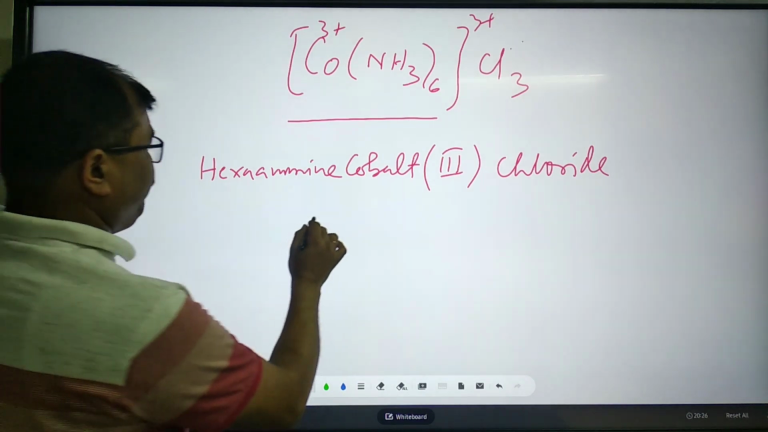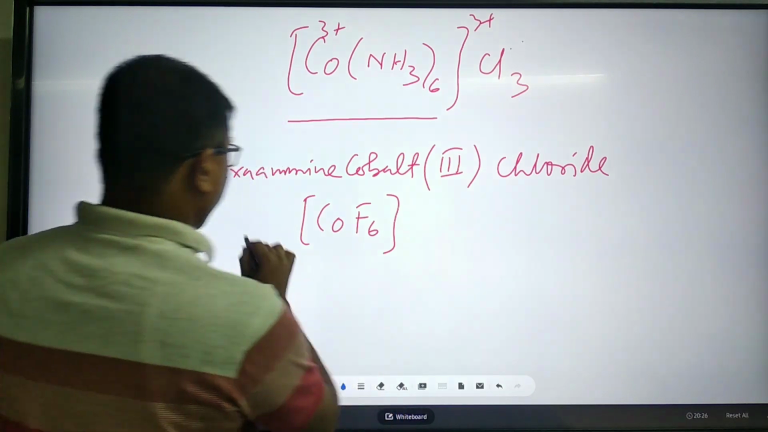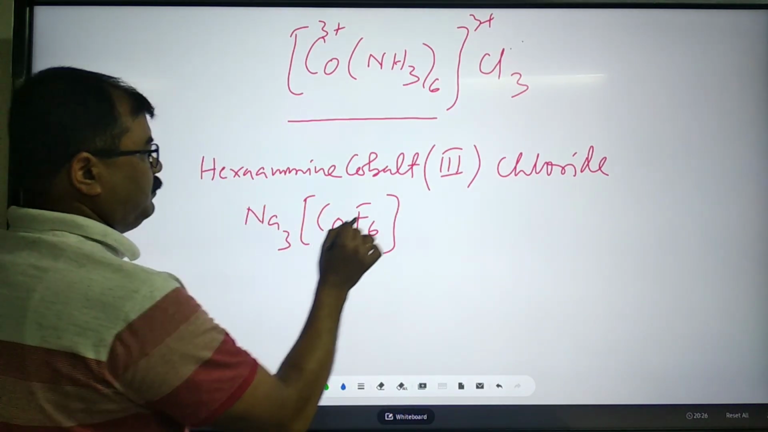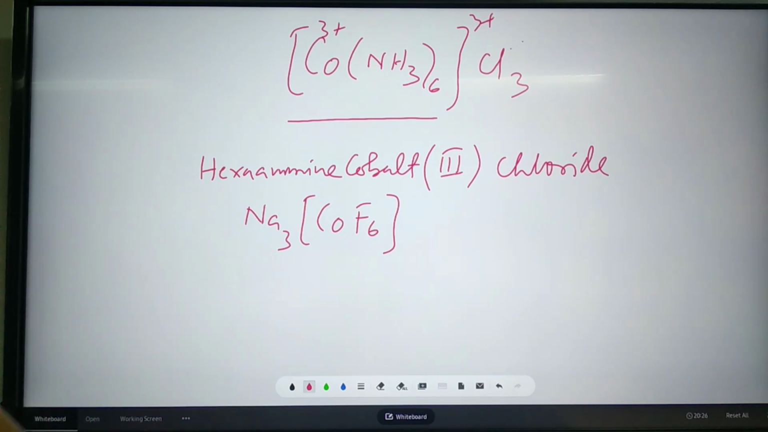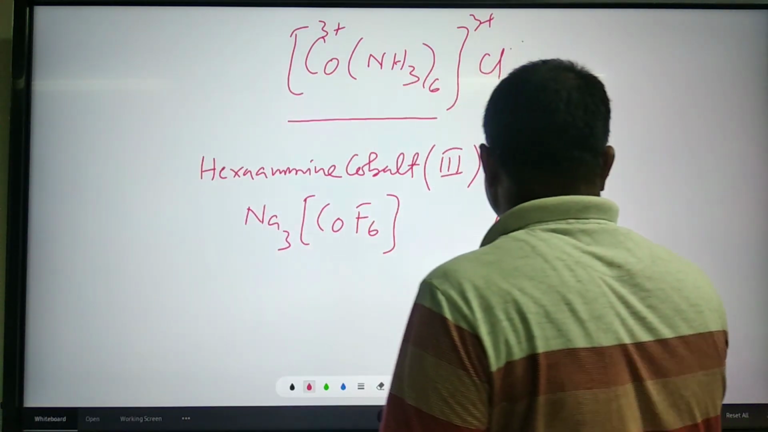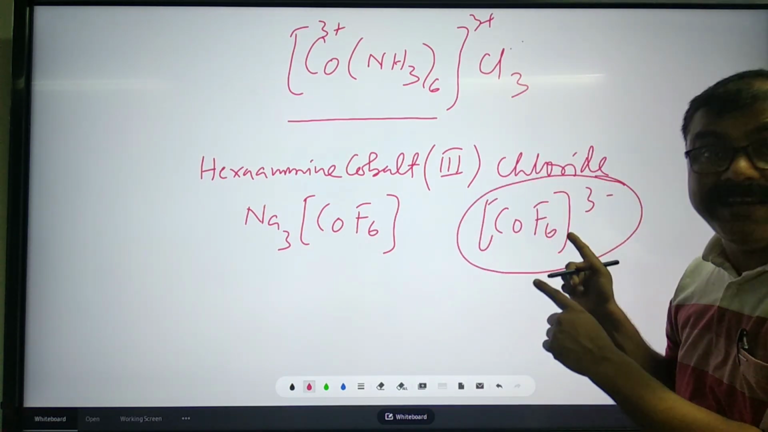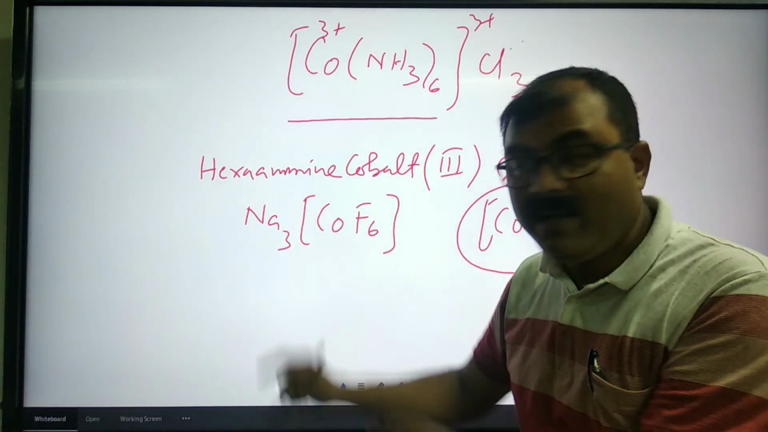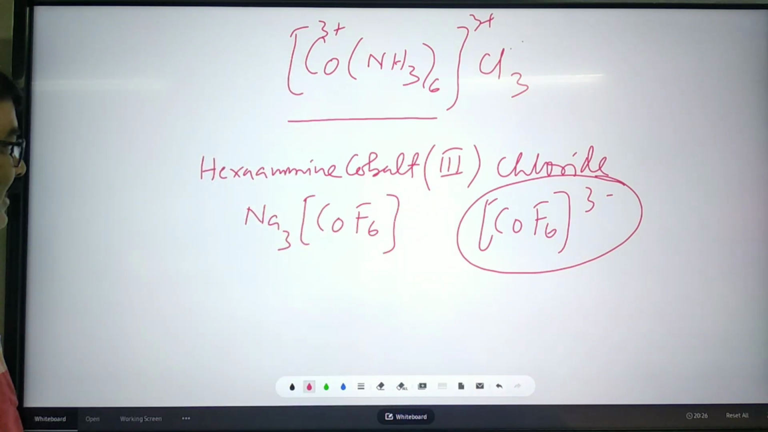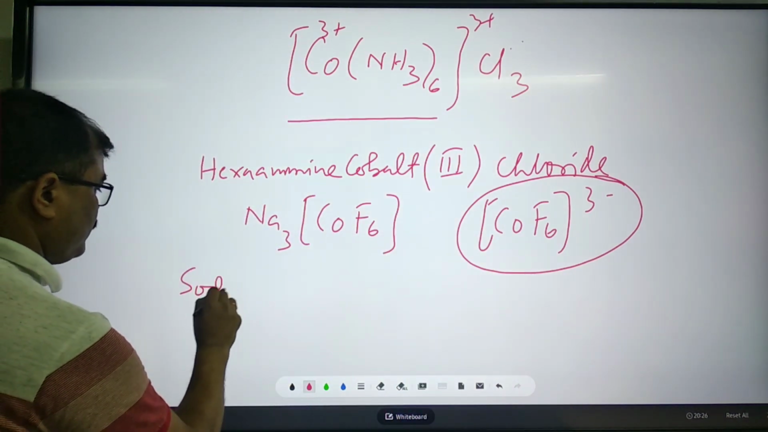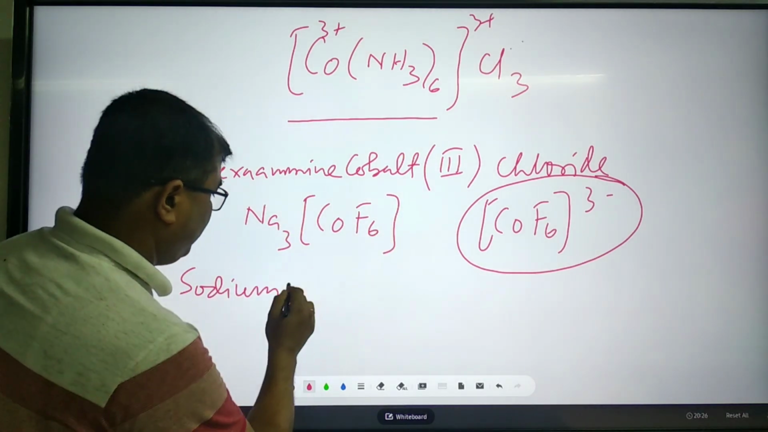But if I give another one, suppose here [CoF6]3-, this is a complex entity, this is an anionic entity, and sodium is the counter ion here. What will be the name in this case? Yes. So first cation name, sodium, then anionic ligand. What is this?